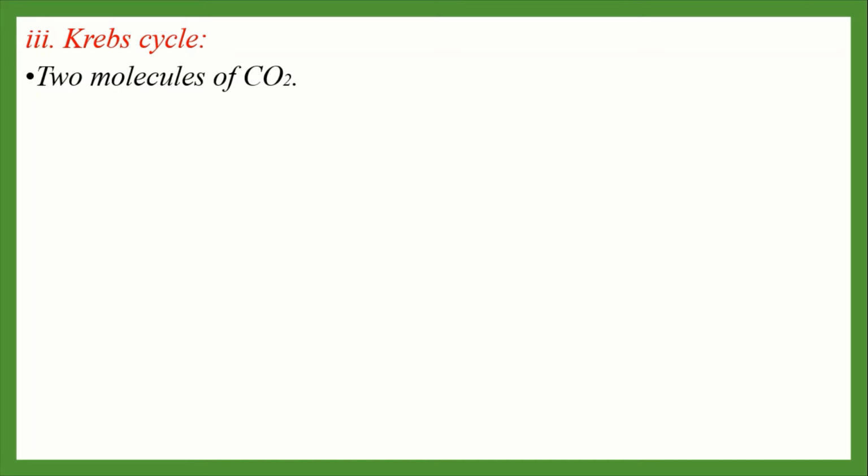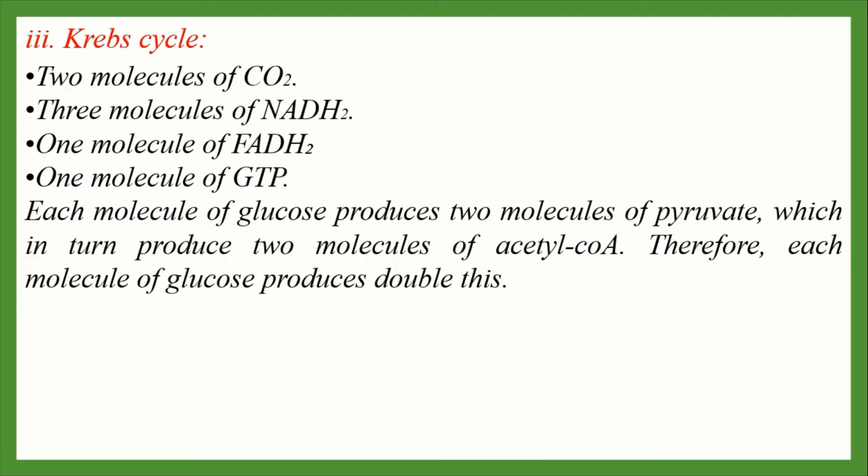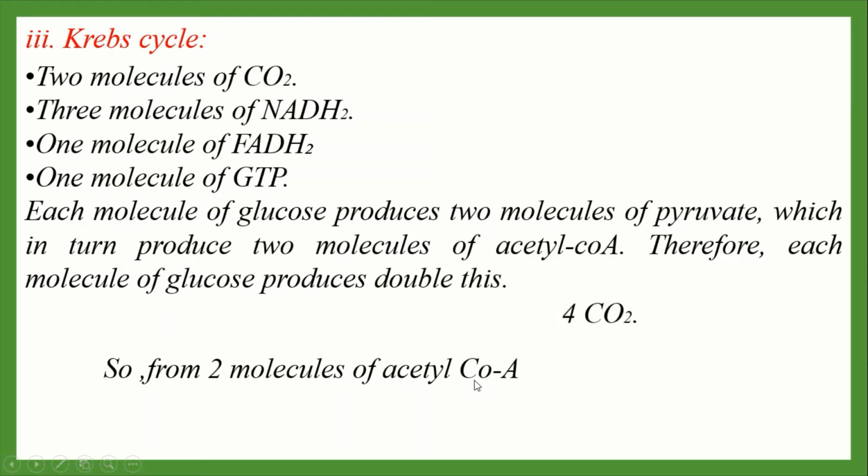So from the Krebs cycle we will get 2 molecules of carbon dioxide, 3 molecules of NADH2, 1 molecule of FADH2, 1 molecule of GTP. So each molecule of glucose produces 2 molecules of pyruvic acid, which in turn produce 2 molecules of acetyl-CoA. Therefore, each molecule of glucose produces double this. So we can say that 2 molecules of acetyl-CoA produce 4 molecules of ATP, 6 molecules of NADH2, 2 molecules of FADH2 and 2 molecules of GTP.